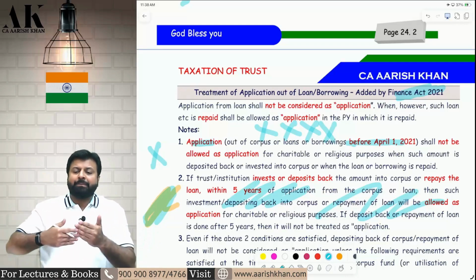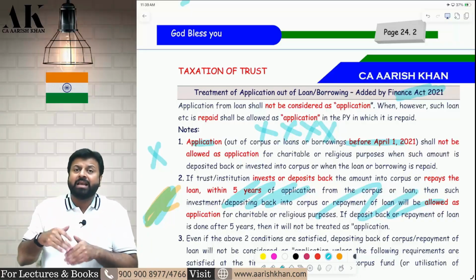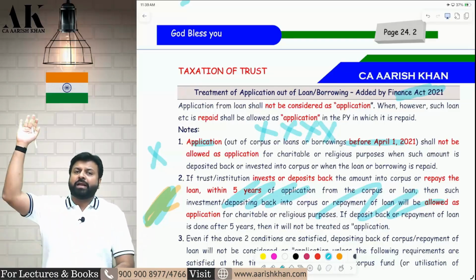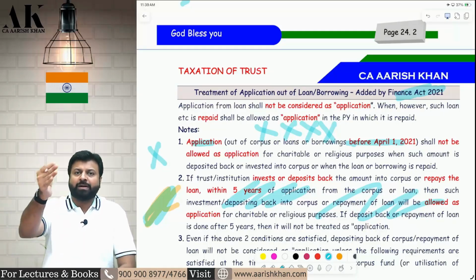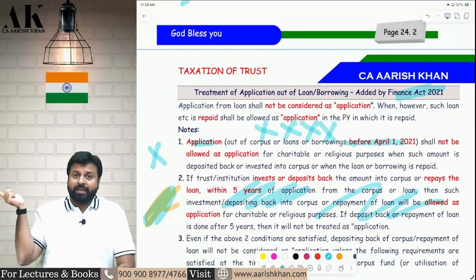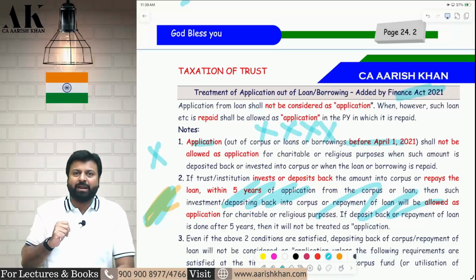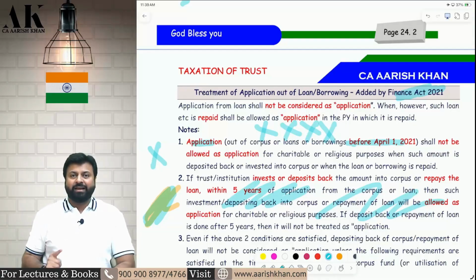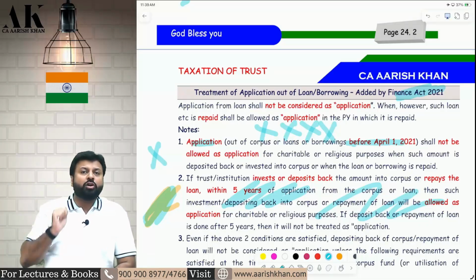If these activities have happened after 2021, then deposit back will be allowed as an application if you deposit back within 5 years. Then repayment of loan will be allowed as an application if you repay within 5 years. Suppose, for example, you have taken a loan in 2018 of 10 crore and in 2019 you have purchased the building. At that time, taking a loan and purchasing a building was allowed as an application. Now, if you repay that loan after 21, you cannot claim double benefit now. Correct? Because before 2021, if you take a loan and apply the money, it was allowed as an application. So on repayment, you should not get the deduction.